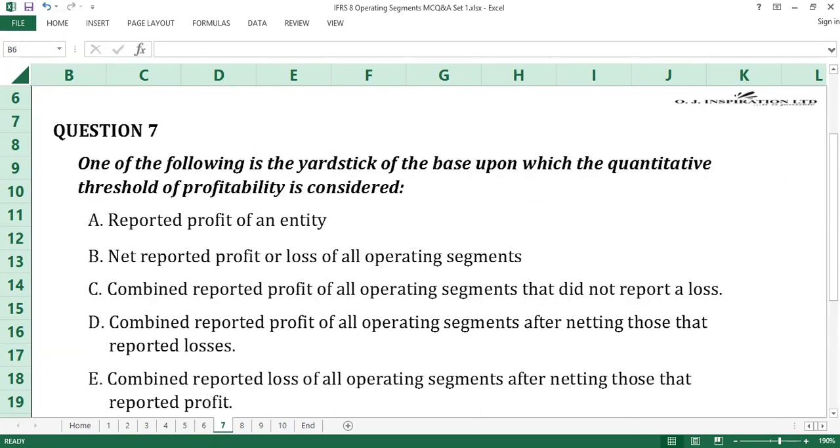Question number 7. The answer to question number 7 is C, combined reported profit of all operating segments that did not report a loss. With respect to the base for the quantitative threshold of profitability, it is the greater in absolute amount of 1. The combined reported profit of all operating segments that did not report a loss, and 2. The combined reported loss of all operating segments that reported a loss. Only option C contains one of the yardsticks considered. C is the answer to question number 7.